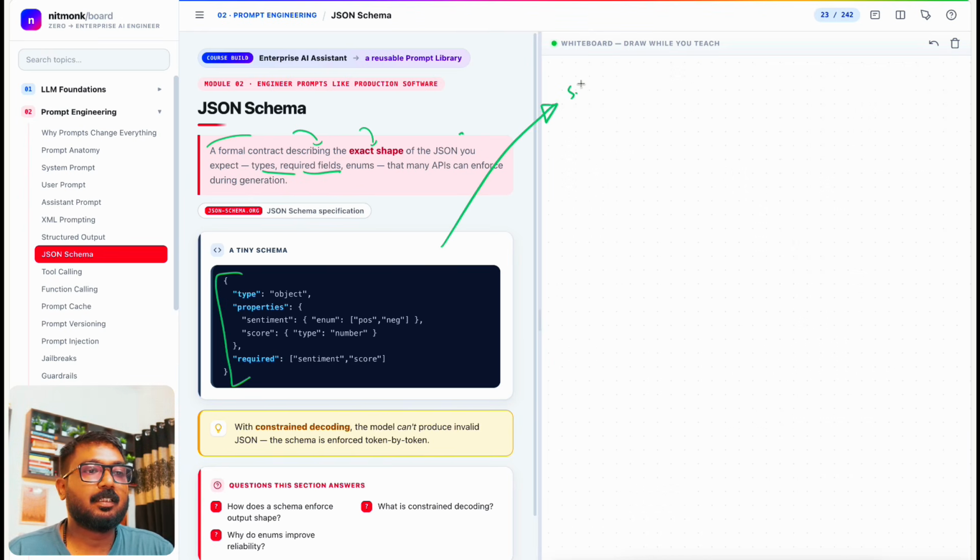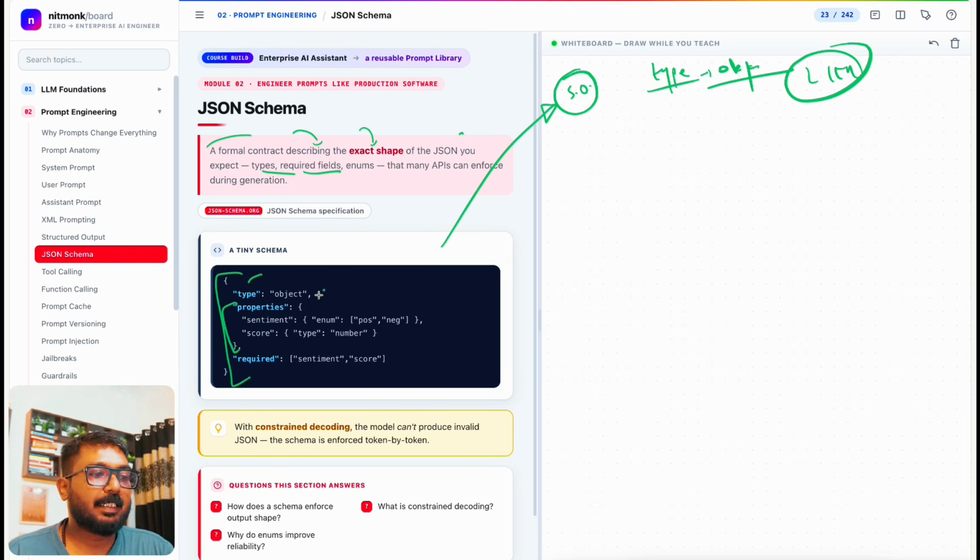This is used for structured output. We tell it the type should be an object, so the LLM will try to produce an object. We tell it this is a property of it, like sentiment, which should be an enum, what the type should be, and what is required: sentiment and score. This is a specific JSON definition, and each and every property has a definition: what the type should be, what the properties should be, what should be required.